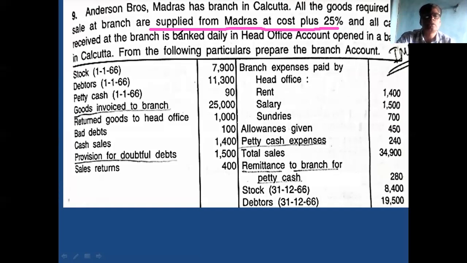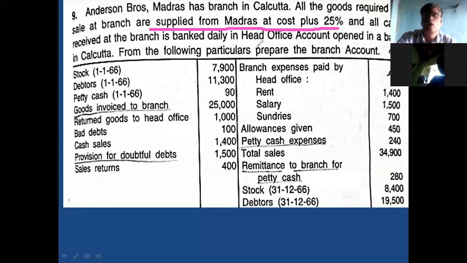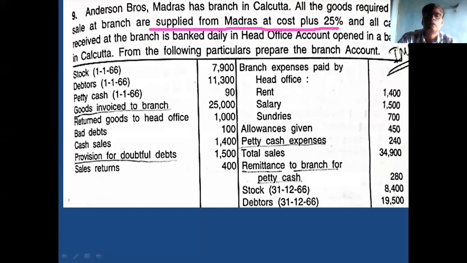All cash received at the branch is banked daily. All the cash is paid to head office daily. In Calcutta, from the following particulars, prepare the branch account. They ask to prepare the branch account. You tell me the items coming under branch account. First, opening stock, opening debtors, opening petty cash.